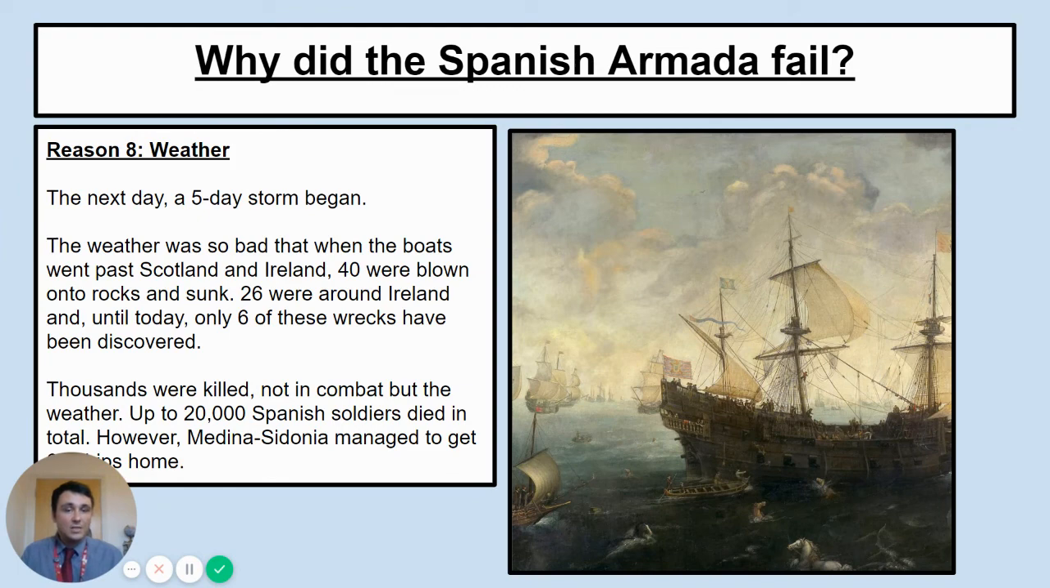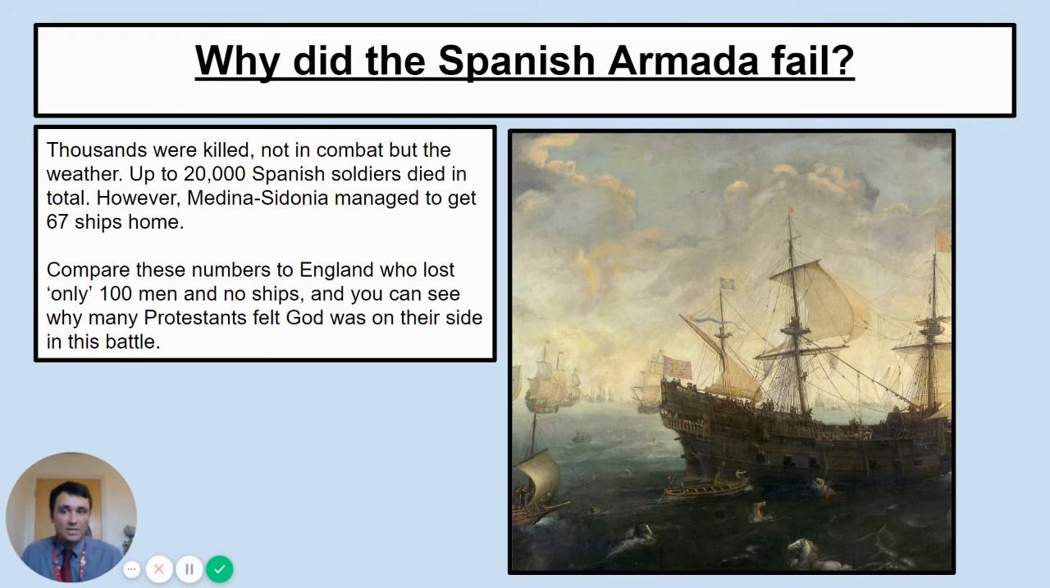But Medina Sidonia did manage to get a number of ships home. He does manage to get them back, 67 in total, which isn't bad considering the circumstances. But when you compare this loss that the Spanish suffered to the English, who lost, I'm going to say only 100 men, and the English lost no ships as well, apart from the fire ships, but those 8 were done on purpose, you can start to see why so many Protestants felt God was on their side in this battle.